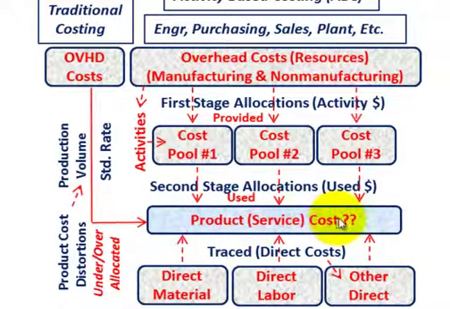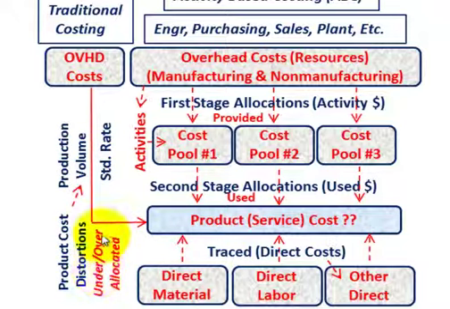So knowing our overhead allocation costs and all our direct costs, we can determine the cost of our product or our service. In traditional costing, we take all those overhead costs, all those resources that we mentioned, lump them together, and based on some production volume and some standard rate that we calculated on those overhead costs, we would allocate them to our product. So what you're going to end up with is some product cost distortion.